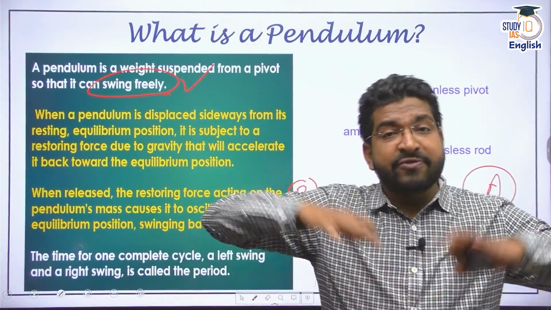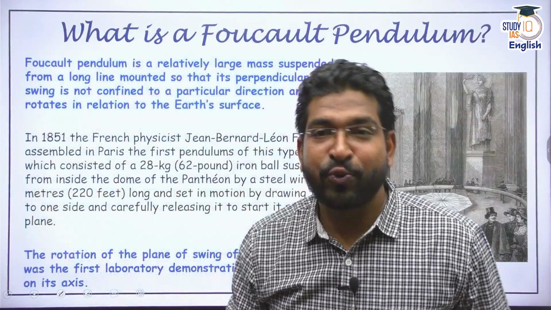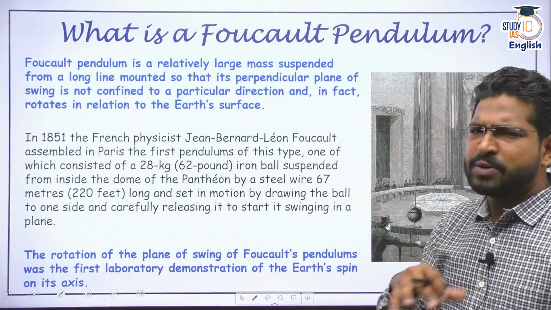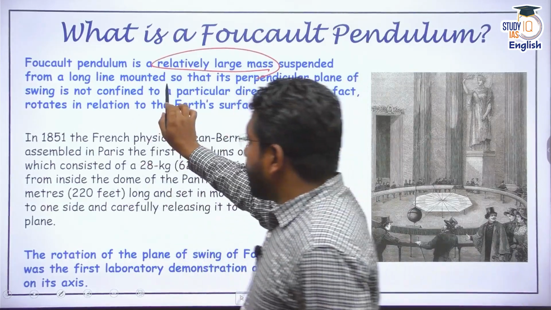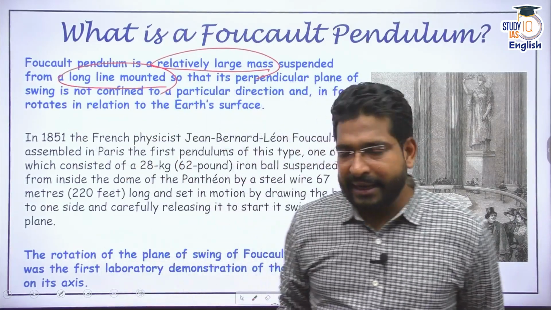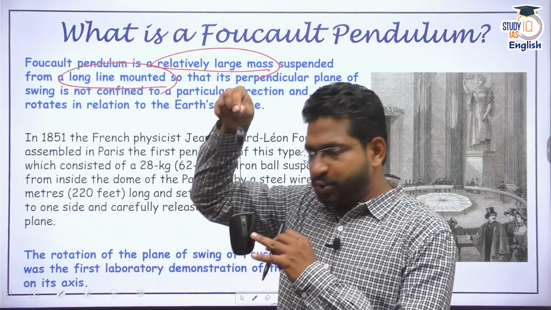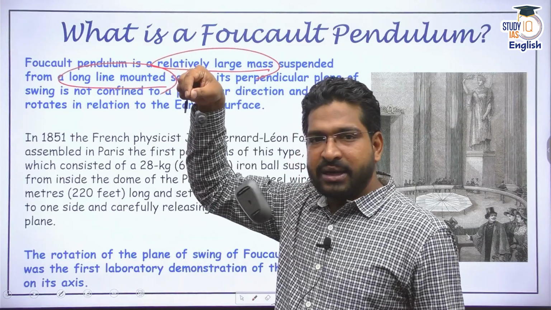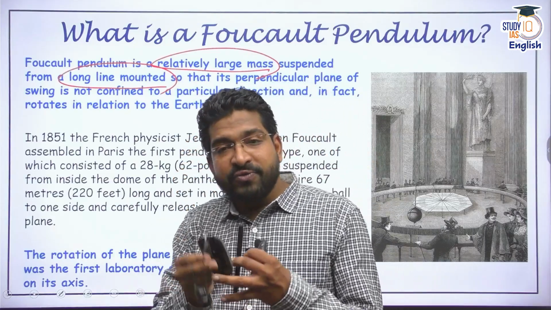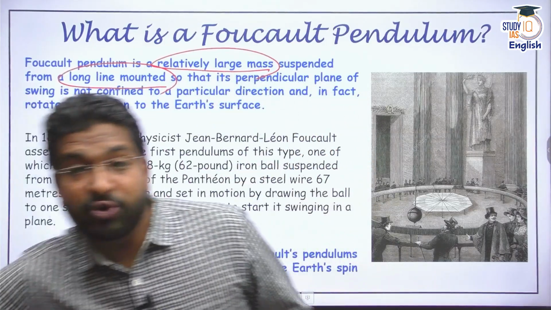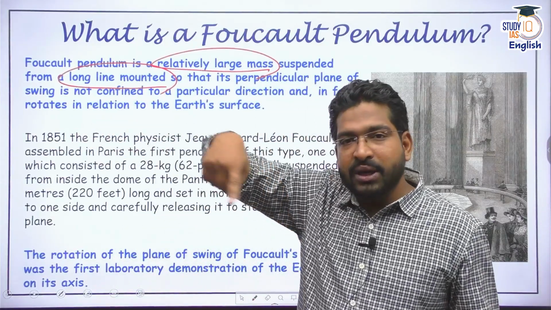Now, magnify this pendulum to a large extent, and you are going to get Foucault's pendulum. So what is Foucault's pendulum? It is nothing but a normal pendulum, but with a relatively large mass and a relatively long line. Why do I create this? Let me take the mouse again so that you understand. This is a simple pendulum, and when I give it a push, it is going to oscillate in one particular direction from point A to point B. But imagine if the string and the bob of this pendulum are extremely long. It can swing in one direction, and it can also swing in a plane.